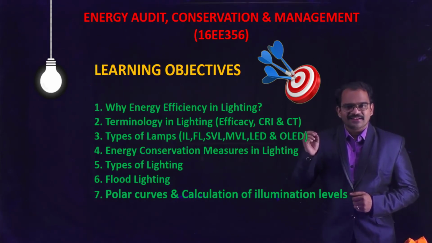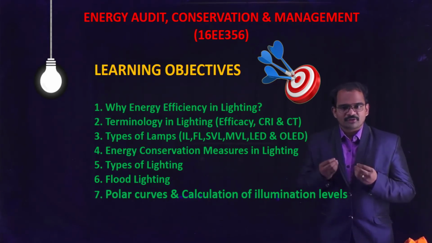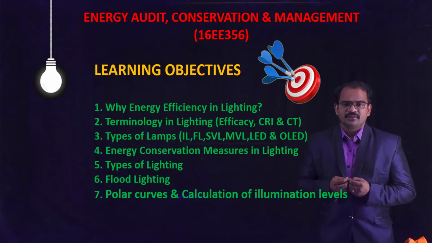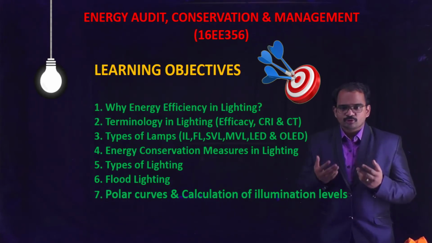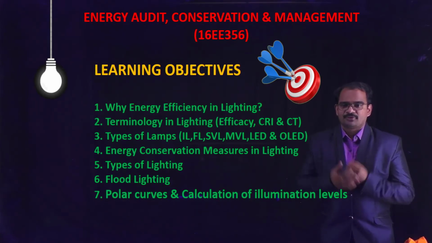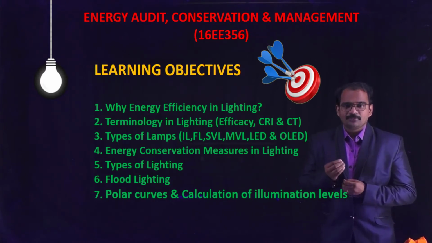Now coming to the learning objectives of this unit, we are going to learn why energy efficiency in lighting is required. Then we'll see what are the terminology in lighting, like efficacy, color rendering index and color temperature. Then we'll go through the different types of lamps. For example, we are going to see incandescent lamp, fluorescent lamp, compact fluorescent lamp, sodium vapor lamp, mercury vapor lamp, LEDs and organic LEDs.